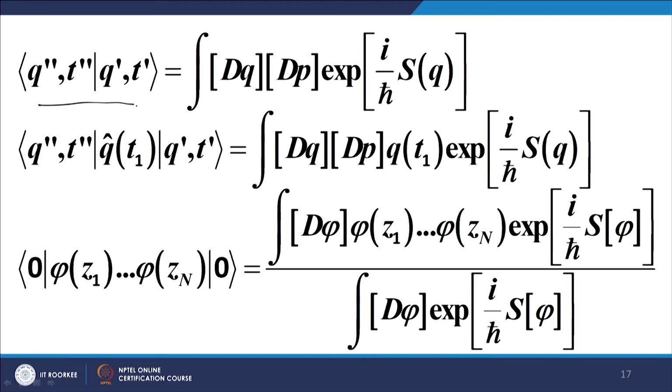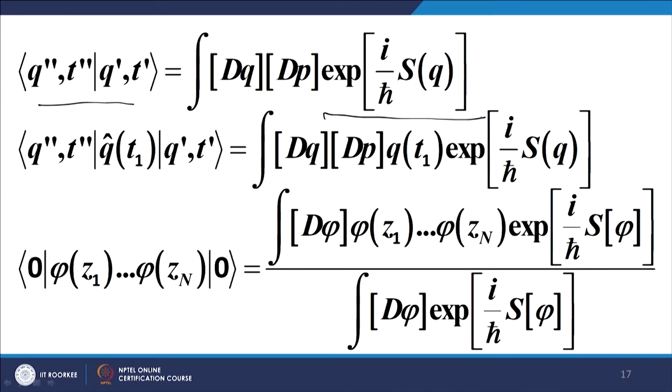This expression represents the transition of a physical system from a quantum state q' at t' into a quantum state q'' at t'', and it is given by the path integral over phase space of this exponential.